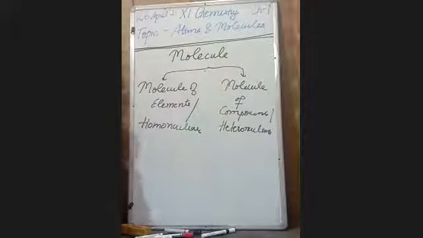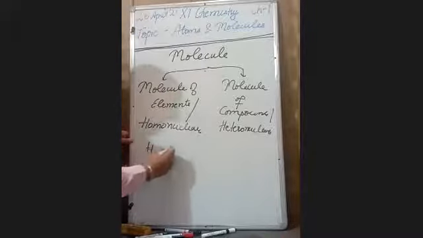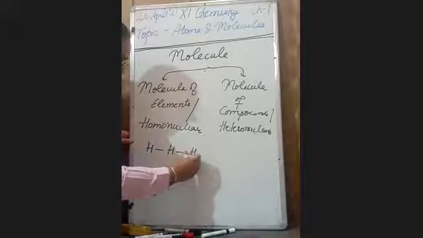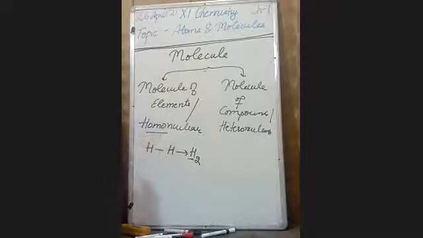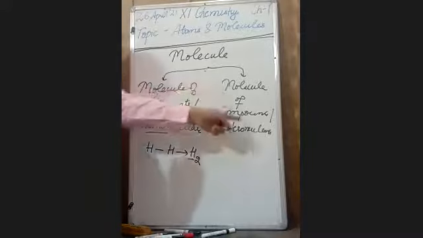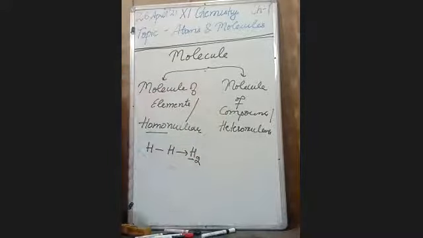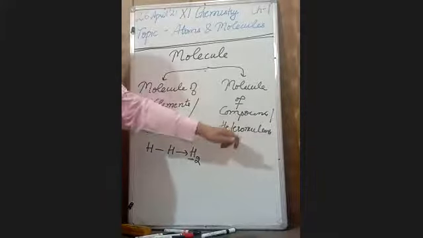In this, the same element combines to form a molecule. For example, H combines to form H2. Why homonuclear? Because it is of the same species. In a compound, the elements combine together in a fixed ratio by mass, and here the elements are different.